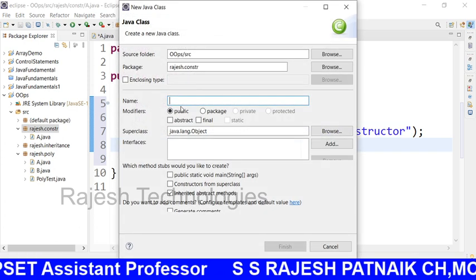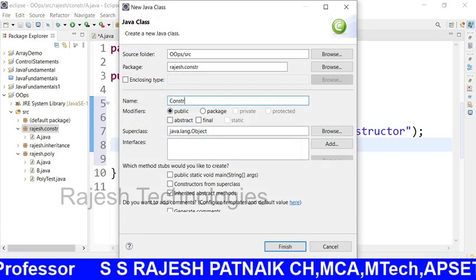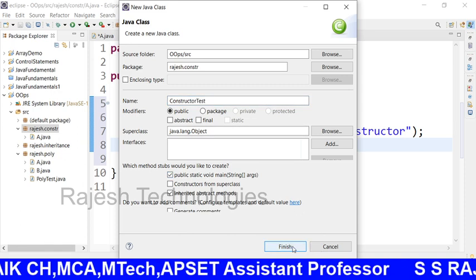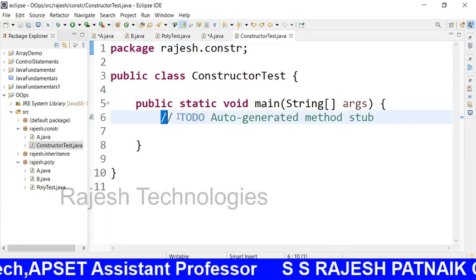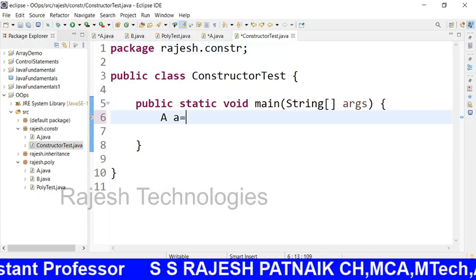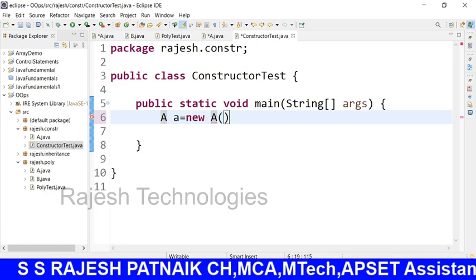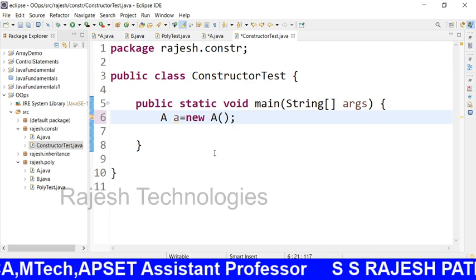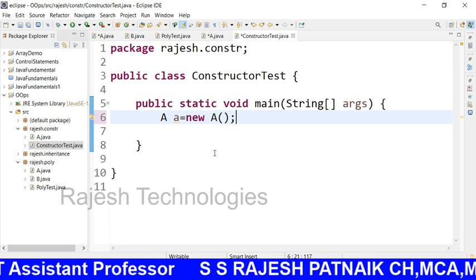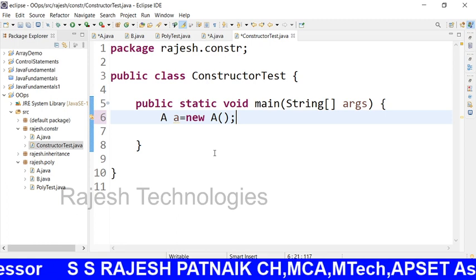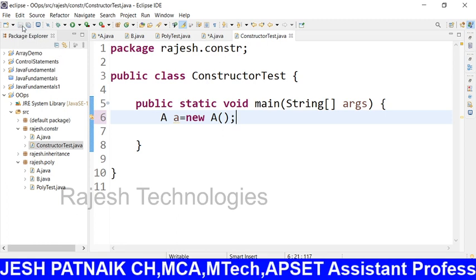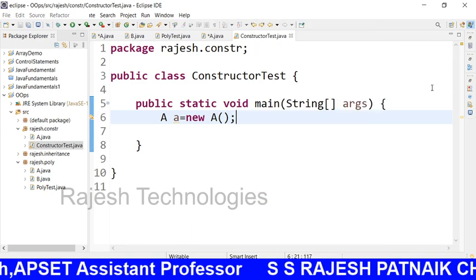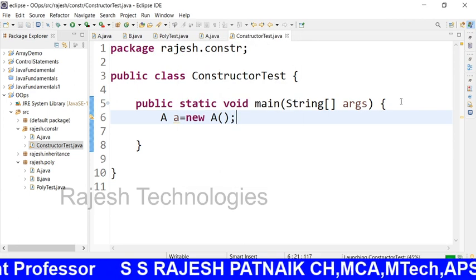I will go for ConstructorTest. See here, ConstructorTest. I need public static void main. Now see here, if I create an object like this, new A, what happens? What is the output if I execute this particular program? Right click, run as Java application. Then what happened? We got the output.